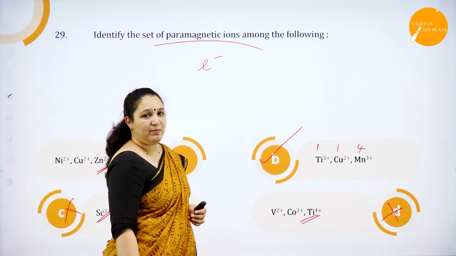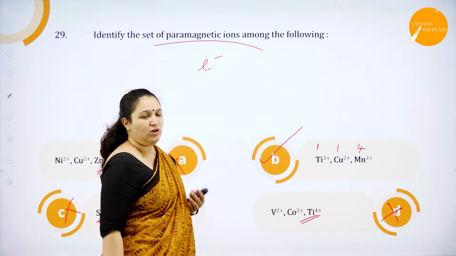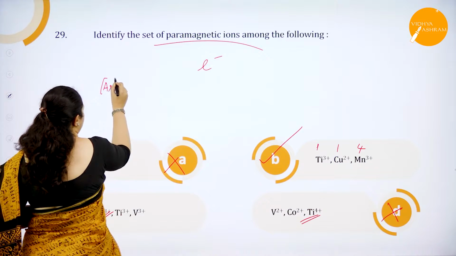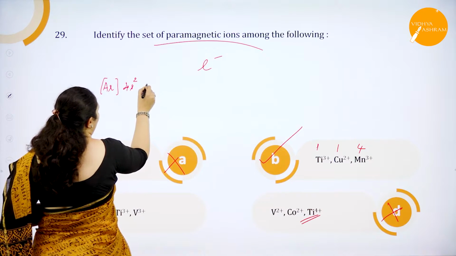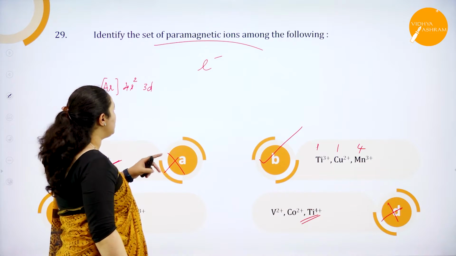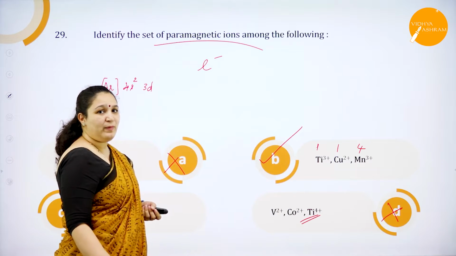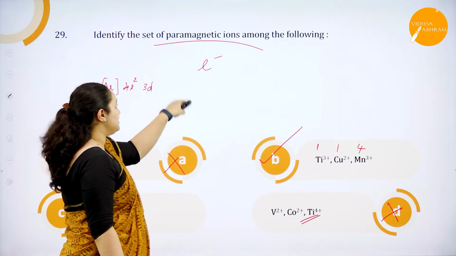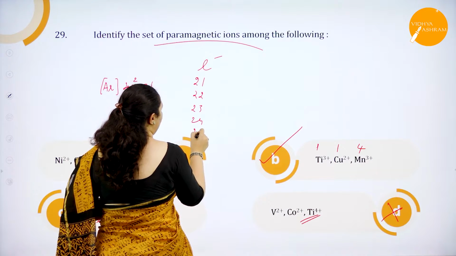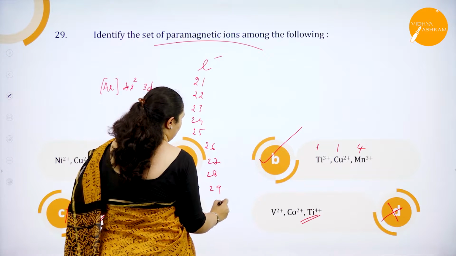Now how do you actually remember this so quickly? How can you tell whether there is an unpaired electron or not? You have to just know that for 3d series you have argon 4s2 and 3d some number here, correct? They have some electrons. Now scandium is 21, so 3d1. Titanium atomic number is 22, so 3d2. Except for chromium and copper, here what is the atomic number? That is 21, 22, 23, 24, 25, 26, 27, 28, 29 and 30.